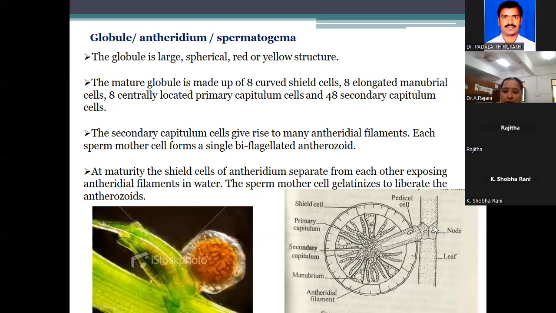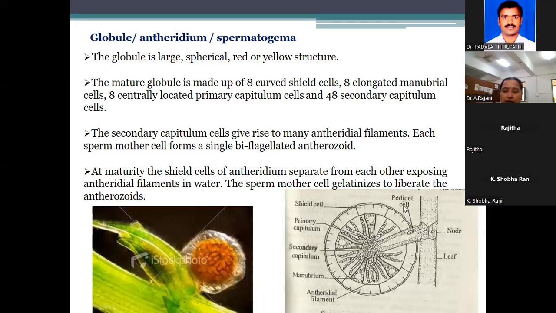This part is the pedicel. This is the node part. Pedicel. This is a spherical shape. 8 shield cells, 8 elongated manubrial cells, 8 primary capitulum and secondary capitulum cells. Each and every secondary capitulum cell gives rise to many antheridial filaments. Each sperm mother cell forms a single biflagellate antherozoid.